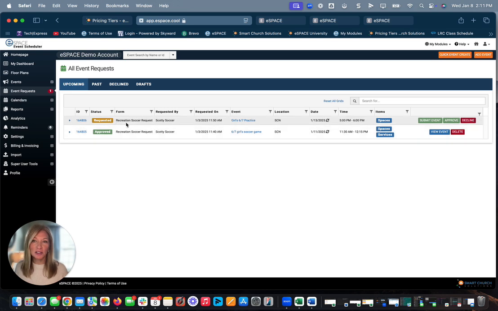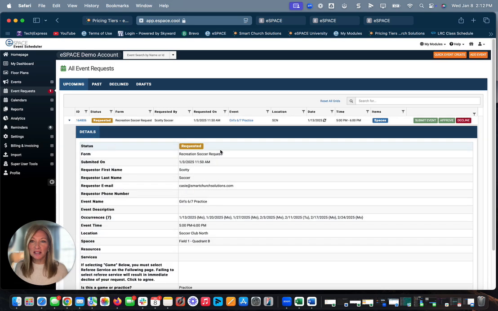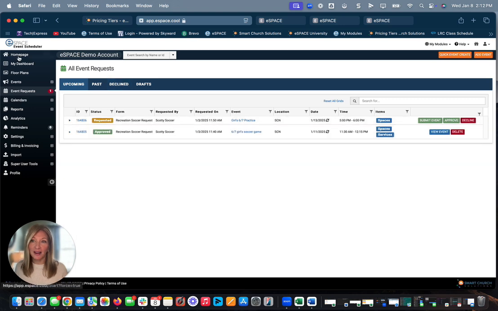So I see here there's a soccer practice that's being requested for girls 6 and 7. You can use the little drop down to see exactly what the person is requesting. You can submit it and send that through the regular approval process. If it's a game and you've looped in your referees, they're going to get notification of that too. Lots of ways to streamline that.